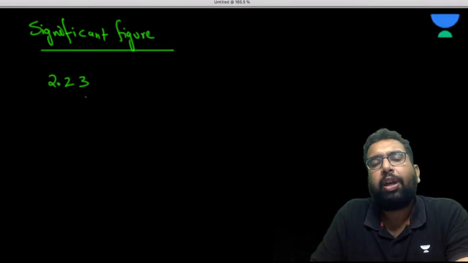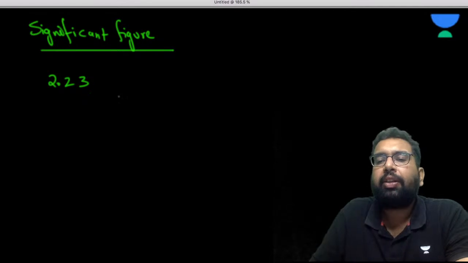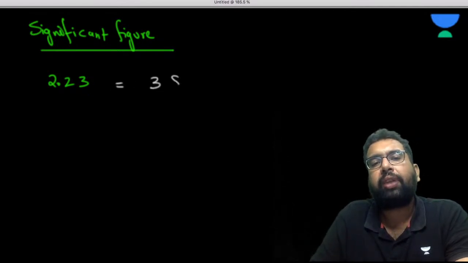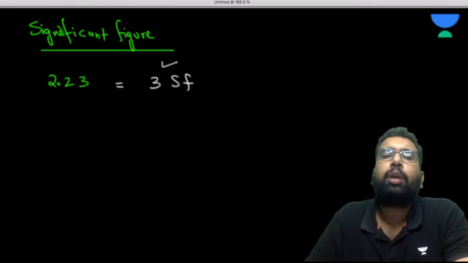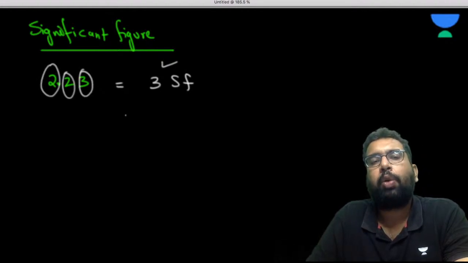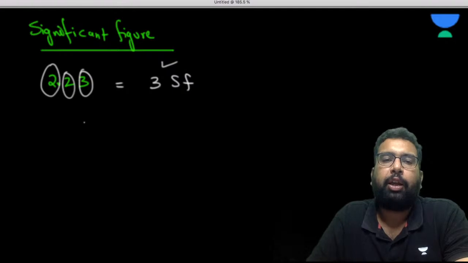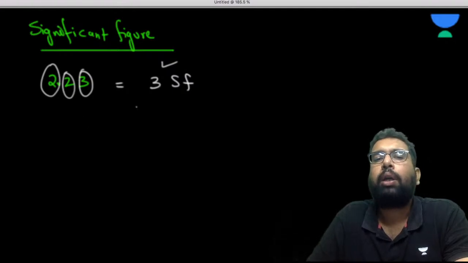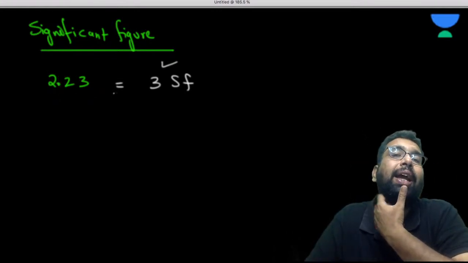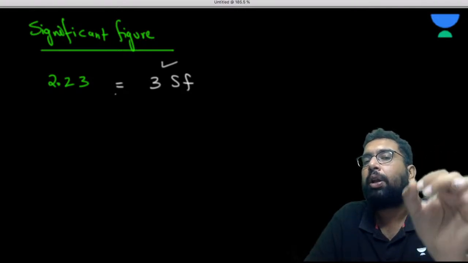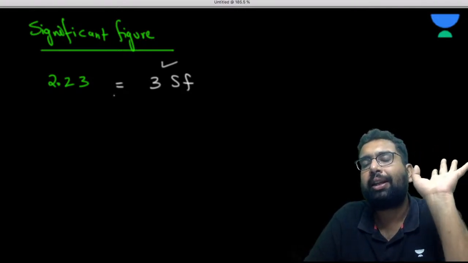The significant figure count here is 3. That means you are sure that this is 2, this is 2, and this is 3. You have absolutely no doubt about these digits. So whenever you are sure about any digit in a particular value, you call it a significant figure.